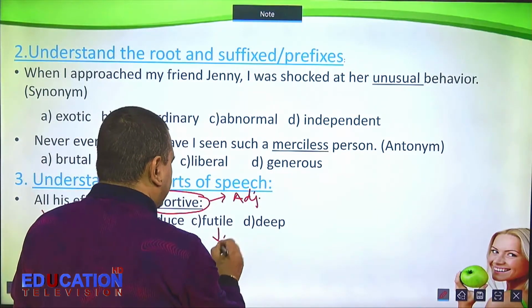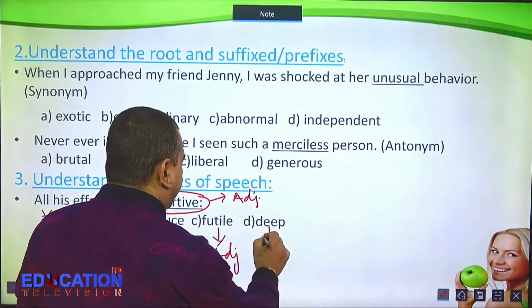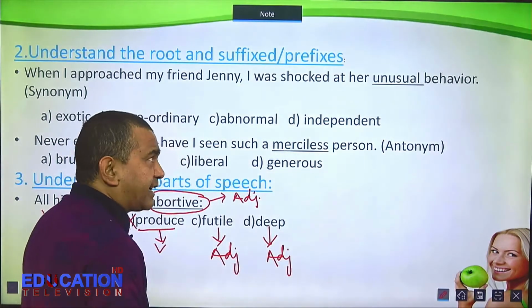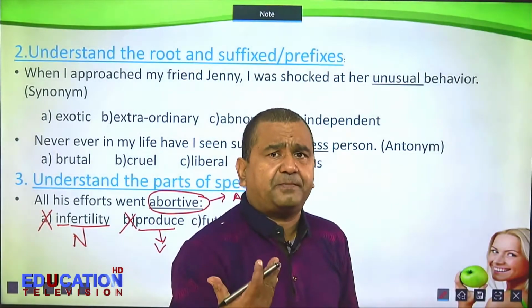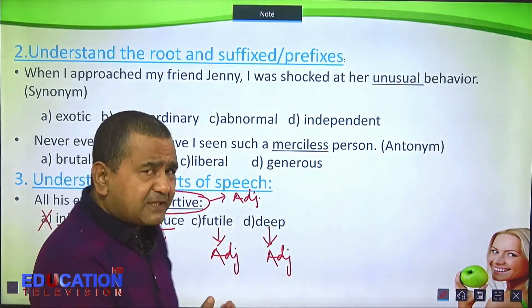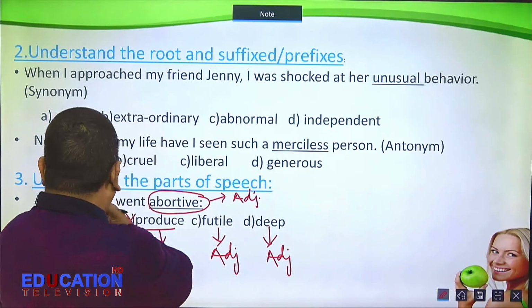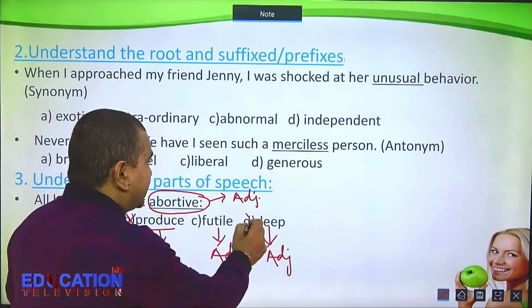Futile. This is adjective. Fine. Another, deep. This is also adjective. Now which one is correct? Now go with meaning. See the differences of meaning. Deep. Can efforts be deep? Deep efforts? No. All his efforts went deep? No. It doesn't give sense.